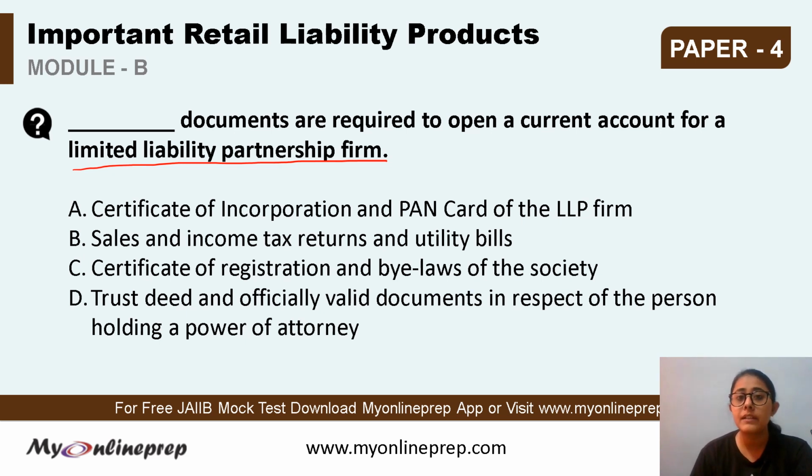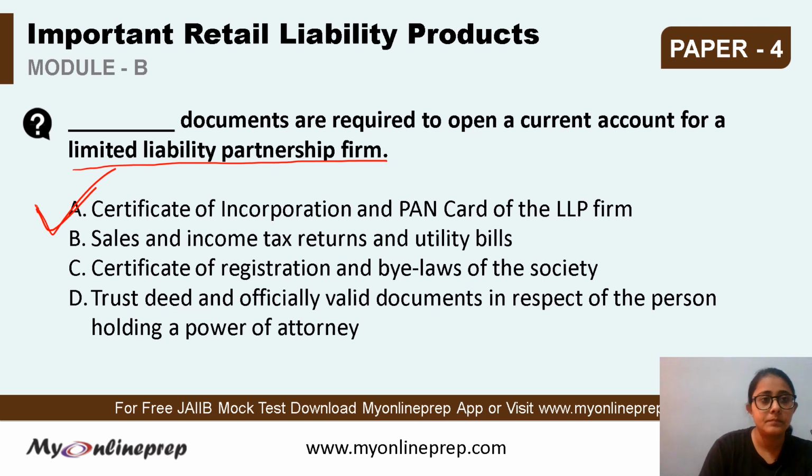So जो compulsory या फिर required documents है these are just the certificate of incorporation and PAN card of the LLP firm. If these documents are provided, then the current account can be opened for this limited liability partnership firm. So correct answer is option A.